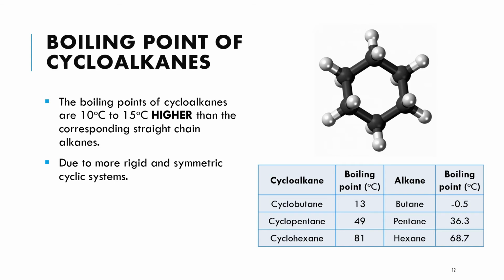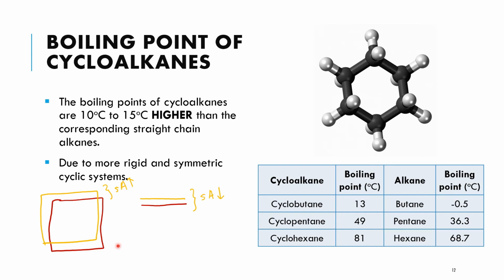Ataupun dengan cara yang mudah untuk you faham, kita bayangkan seolah-olah okay, butane adalah straight chain macam ini. Kalau cyclobutane, kita akan ada bonding like this. Alright, so apabila kita approach another molecule of butane dengan butane, maka ini sahaja dia punya surface area. Okay, sementara bila kita approach another molecule of cyclobutane dengan another molecule of cyclobutane, we can see that seolah-olah seperti surface area itu besar. Okay, surface area di sini adalah kecil.